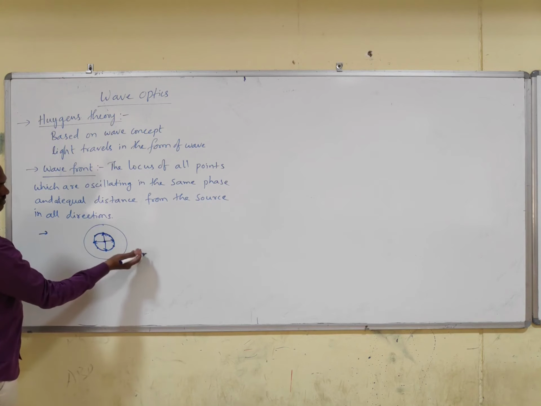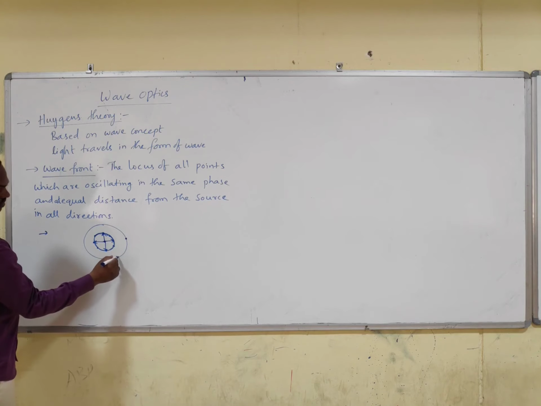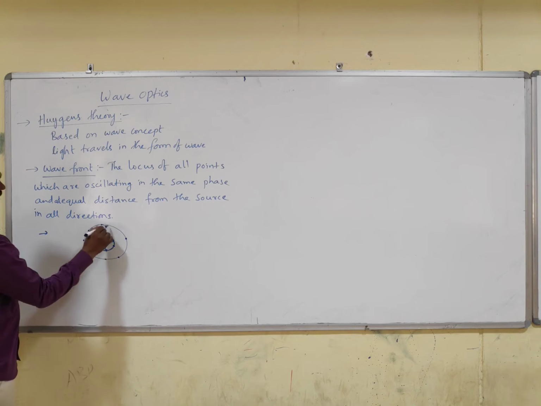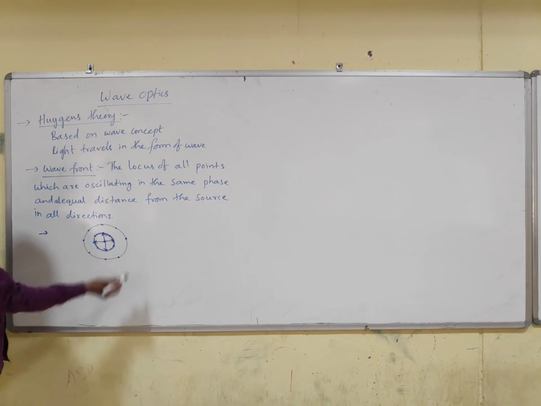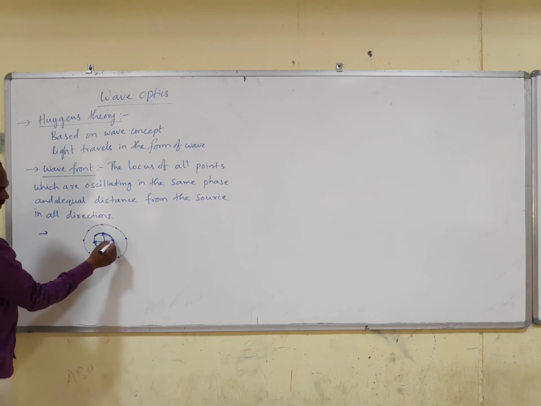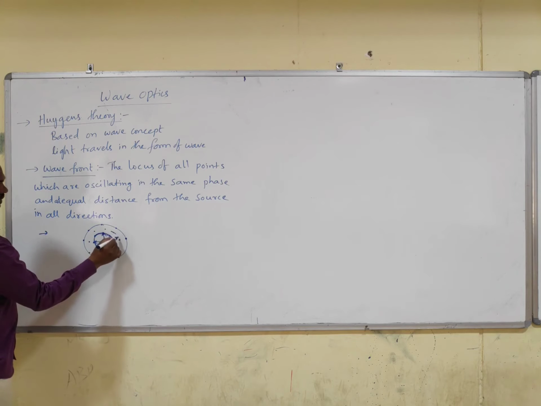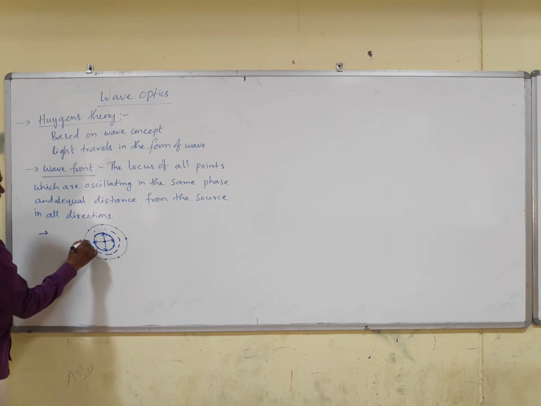Next, the following one is also a crest. Now if you consider all the crest points and join them, we get the next wavefront. In the middle, between these two, there will be a trough, so you can take trough points also. When you join all those points, we get another wavefront.